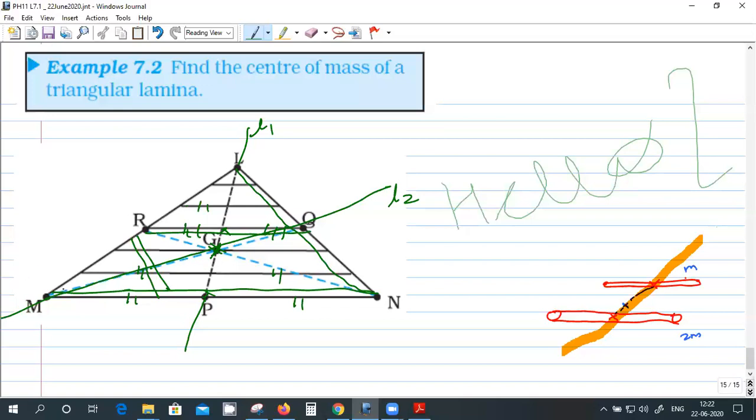Similarly, I can take strips like this parallel to this side, so that will give me a balancing line like this. So L3. L1, L2, L3 are the medians, so they will intersect at the centroid. And the line which is passing through the medians is a line about which the thing will balance.